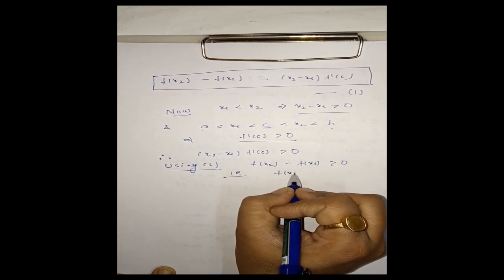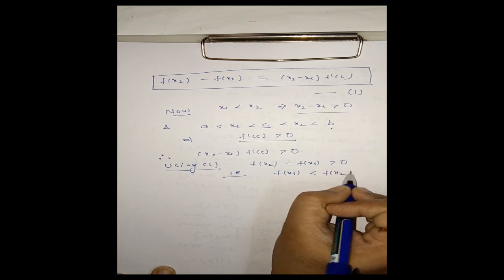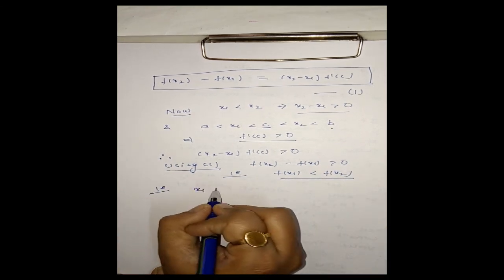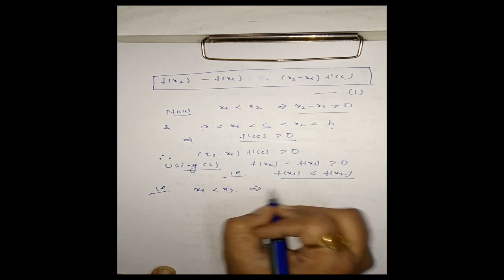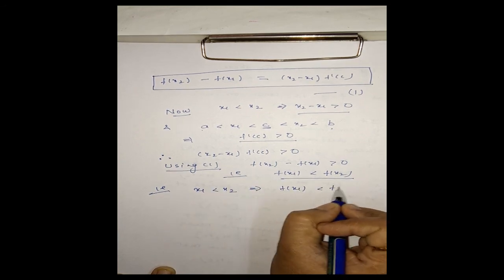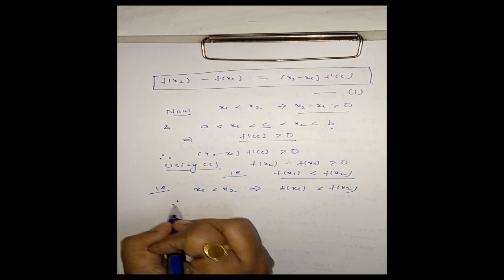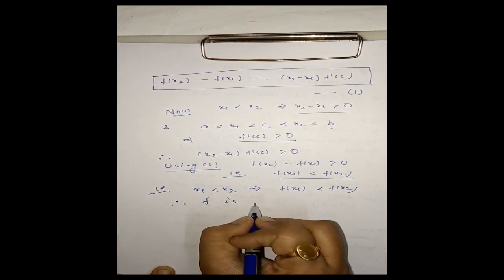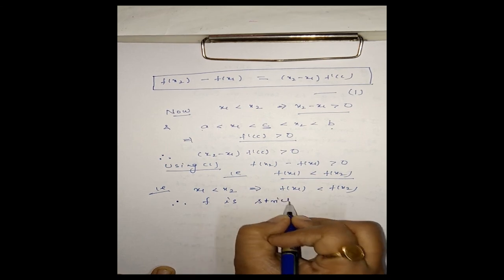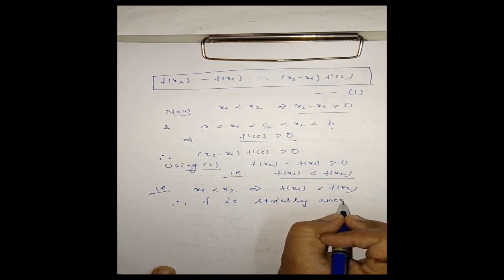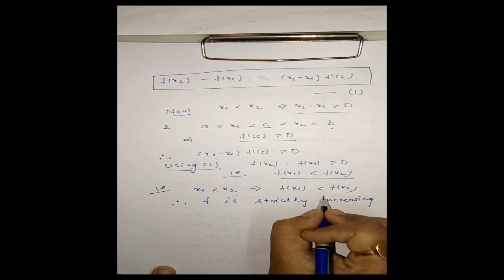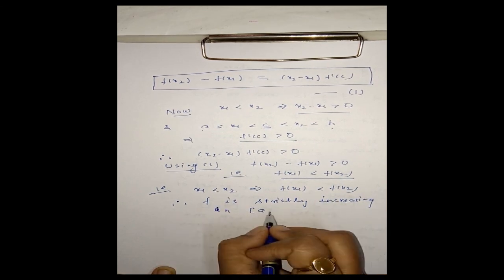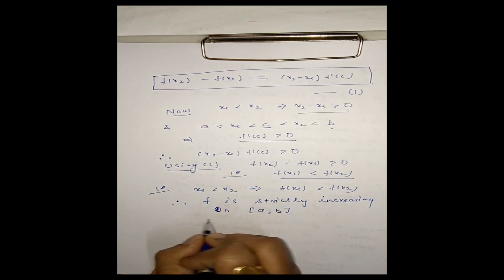That is f of x1 is less than f of x2. Okay, that is we have, if x1 is less than x2, this implies f of x1 is less than f of x2. And therefore, by definition of increasing function, f is strictly increasing on closed interval ab.